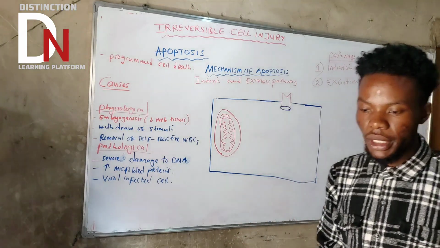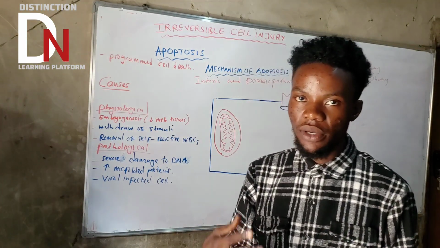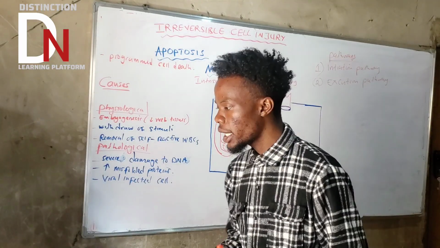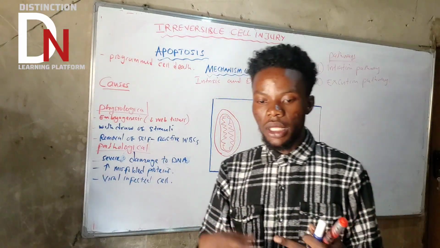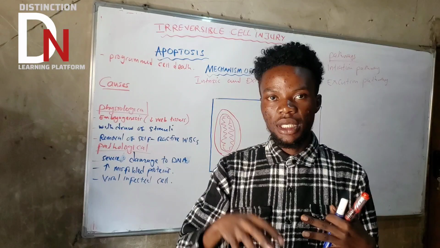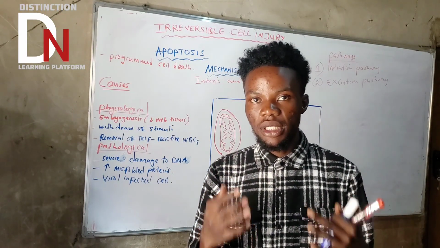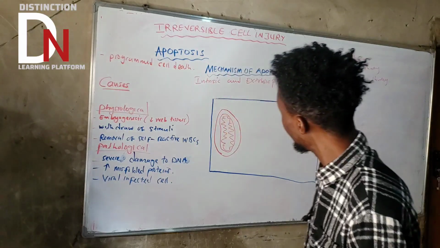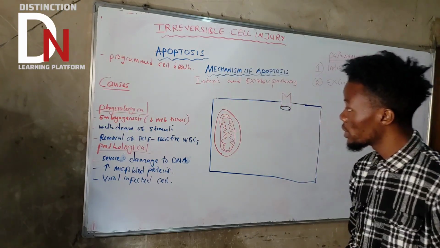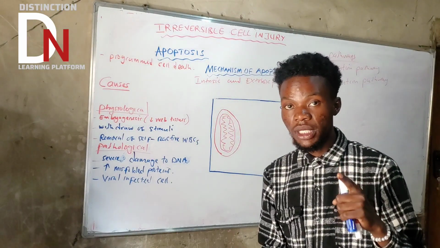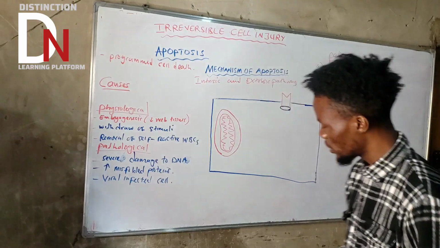Okay, and there are certain enzymes that are going to be activated, because for a cell to die on its own, the cell is going to start programming its own enzymes to start eating up the cell and die by apoptosis. So basically you need to know all those enzymes. Those enzymes are called caspases.